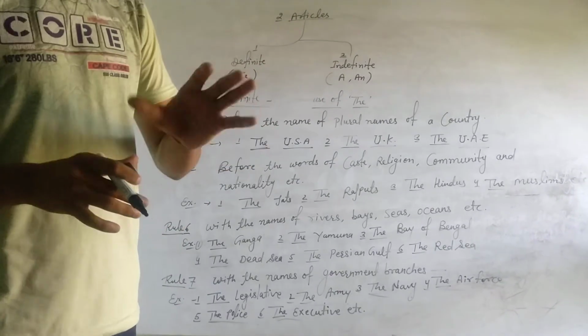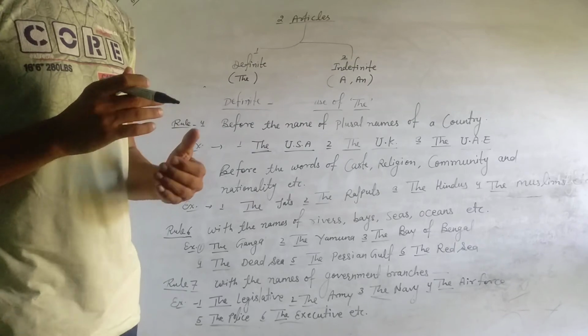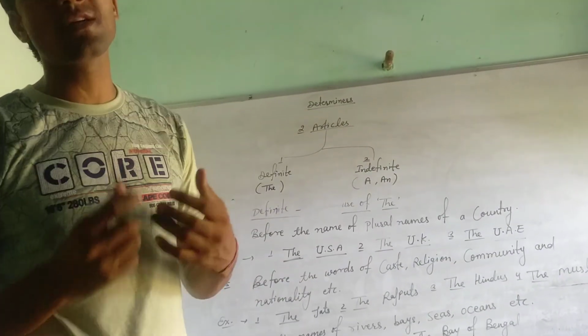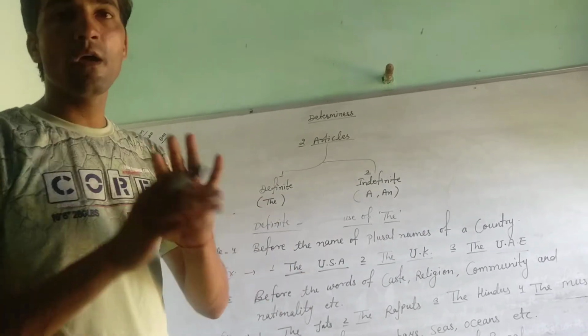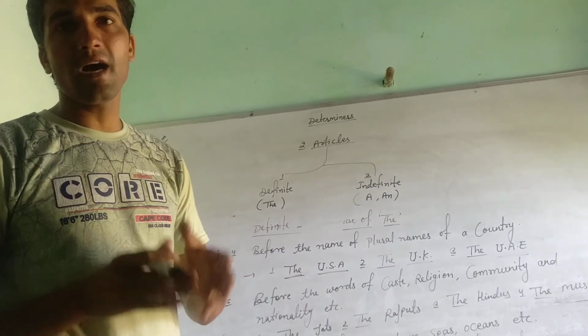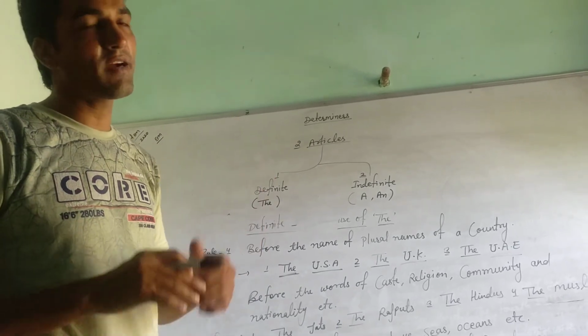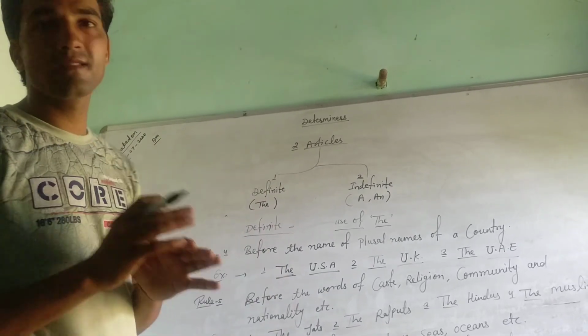So rule 7, basically according to your syllabus I have done it. Okay, so I hope you got the determiners very well. Two types of determiners are asked in your examination. So according to your syllabus I have done it. Okay, so determiners is completed.